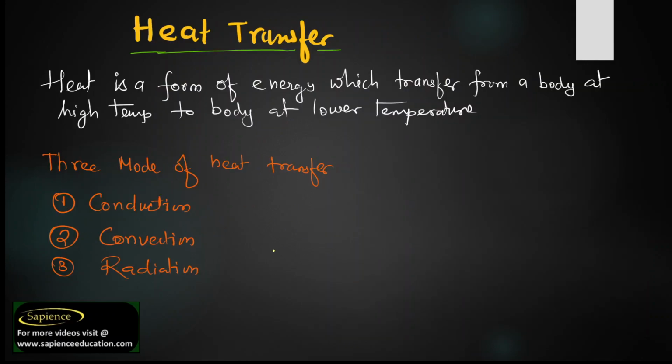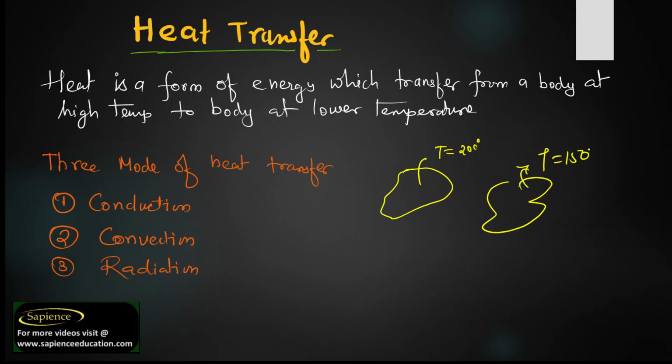First of all, what do we mean by heat transfer? You know that any object has a certain temperature. For example, it has a temperature of approximately 200 degrees Celsius, and another object has a temperature of 150 degrees Celsius.